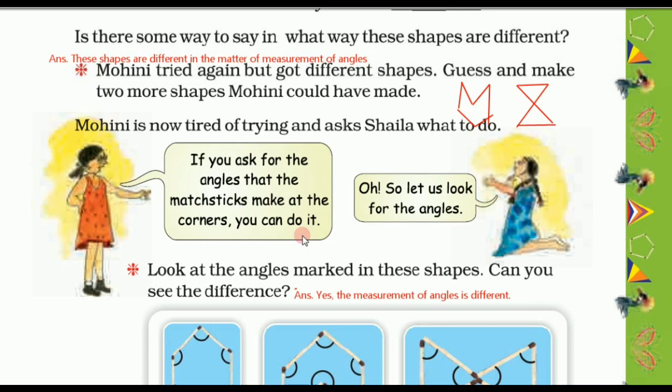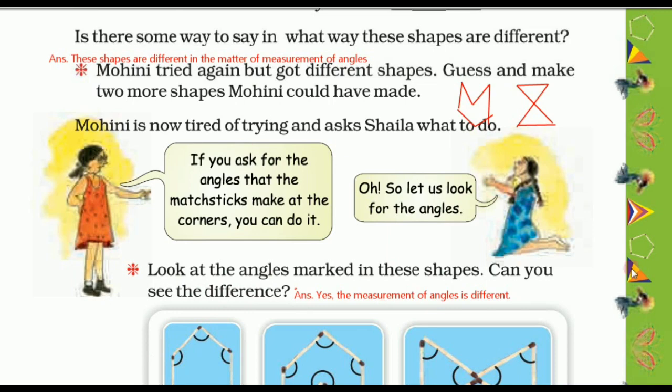See here, two matchsticks are here and the angle that the matchsticks make at this corner. If Mohini asks about this, she can do it. Oh, so let us look for the angles.